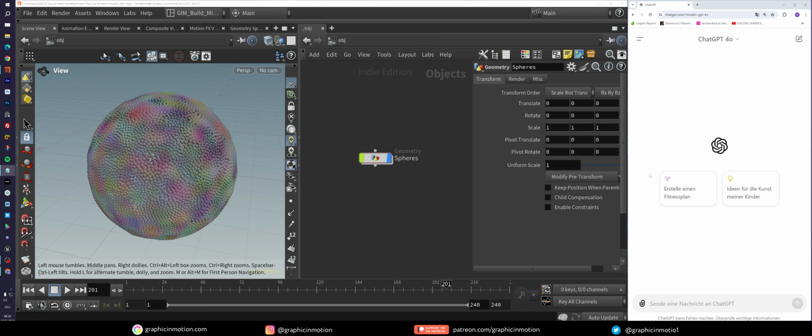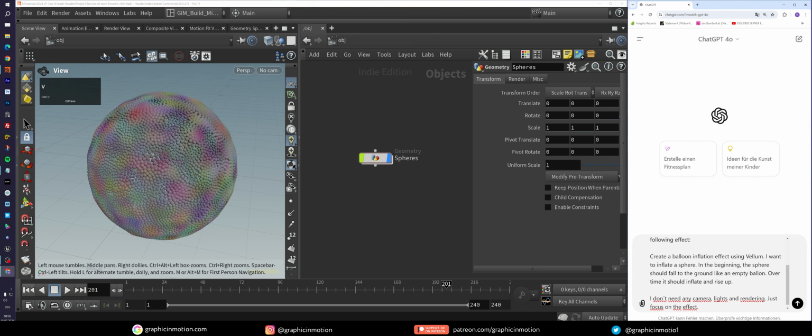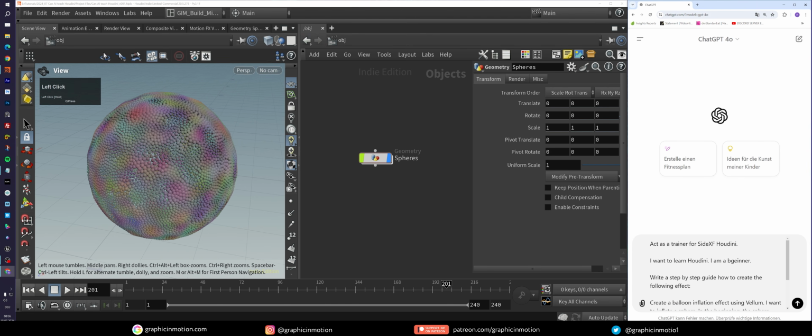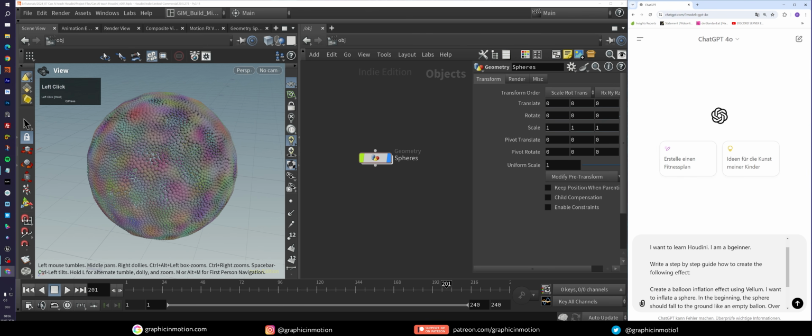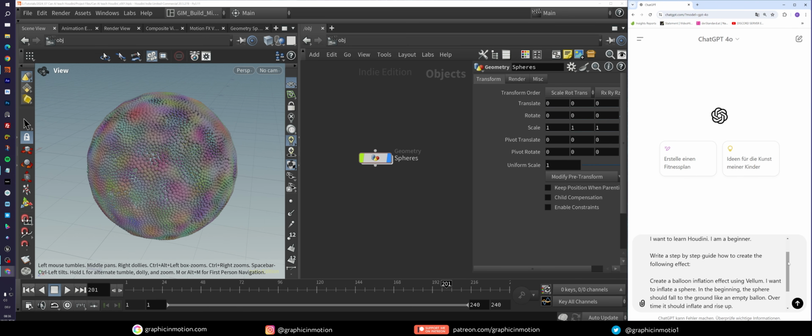Okay, so I'm ready for the second example, and I just started a new ChatGPT chat here, and I will enter my prompt. And the prompt is pretty similar as the other one. Again, I start with this introduction, act as a trainer for SideFX Houdini. I want to learn Houdini, I'm a beginner. Actually, I misspelled this, I just see. So maybe this makes a difference now.